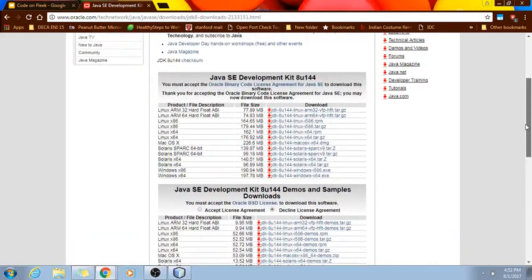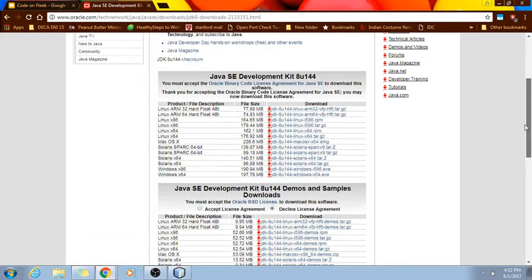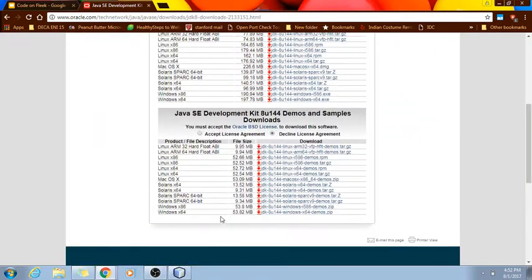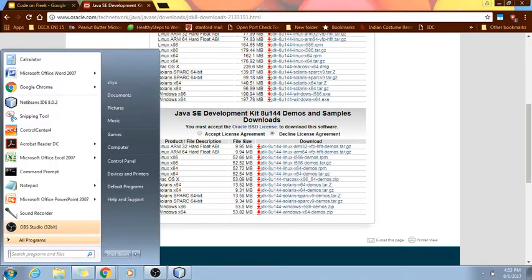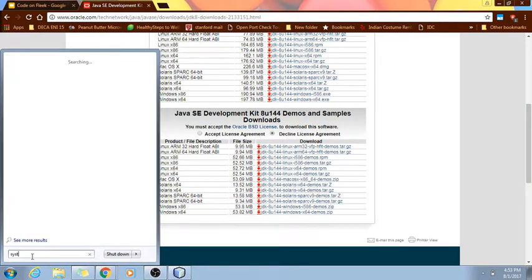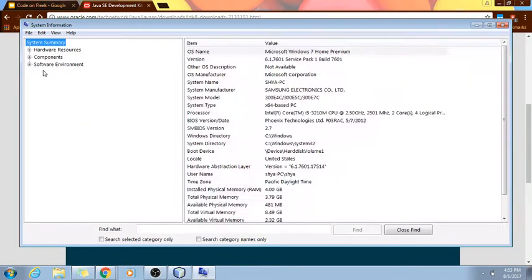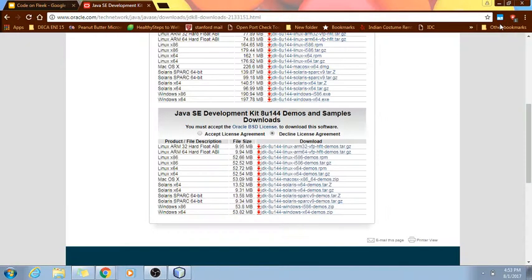And then also you have to check how many bits your computer is, and in order to do that, all you have to do is check if it's x86 or 64, whether it's a Windows or a Mac. To do that, type system preferences, or sometimes it's about, and then you have system information here, and then go to system type, and right here you can see my computer is 64-bit, yours may be different, and that's how you're going to download it.